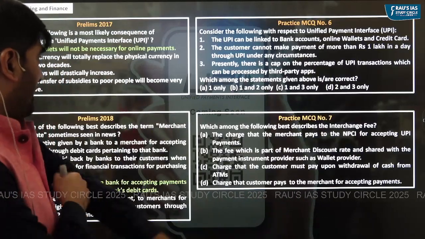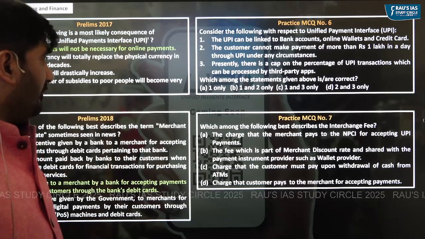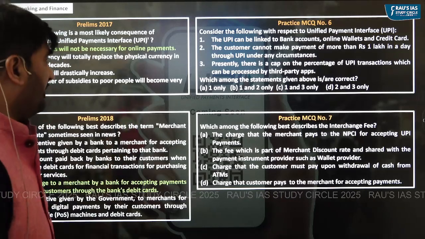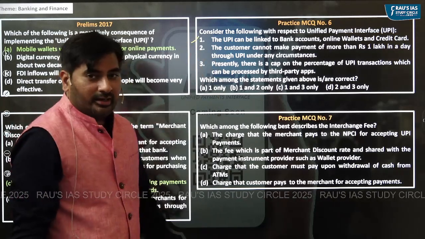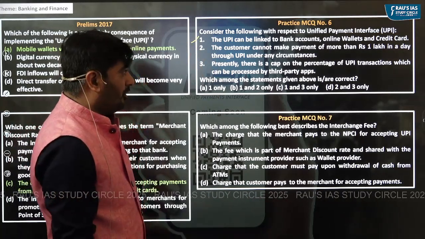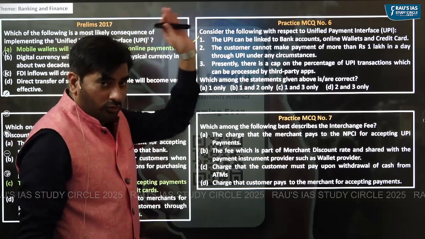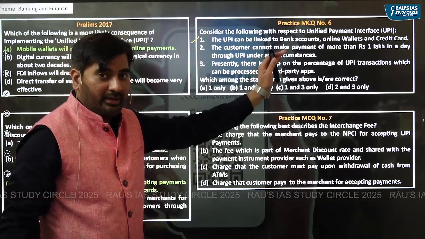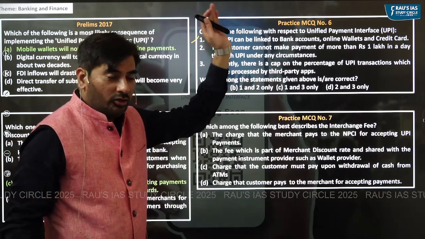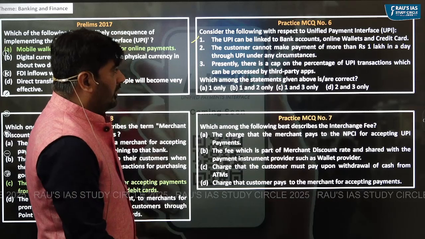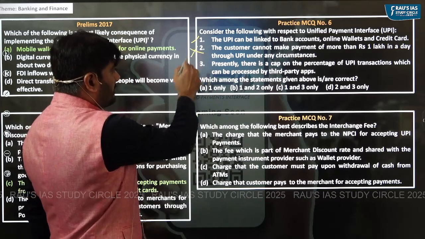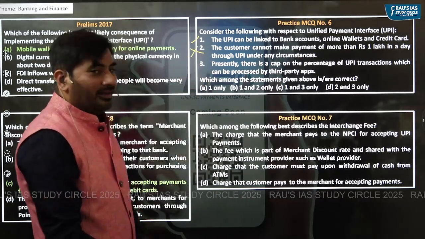So let's take up the practice question. Consider the following with respect to unified payment interface. The UPI can be linked to bank accounts, wallets, and credit cards. Yes, it is correct. You can link the UPI even to your online wallets like Amazon Pay balance. You can link your UPI to even credit card. A customer cannot make payment of more than rupees 1 lakh in a day through UPI under any circumstance.